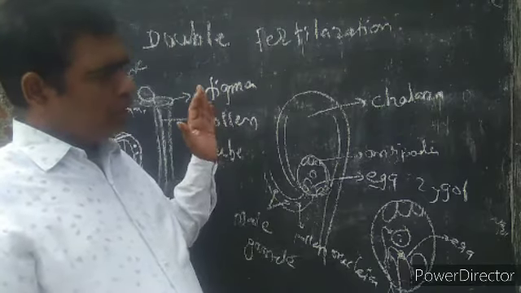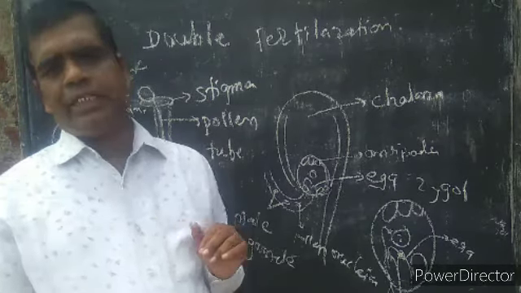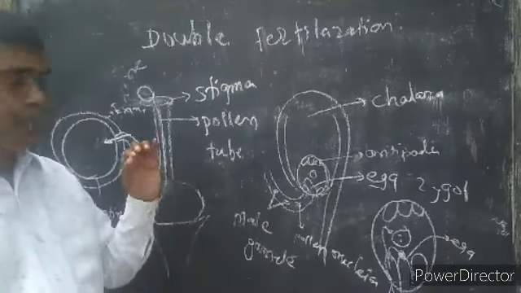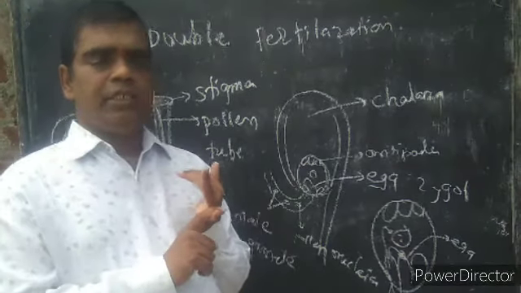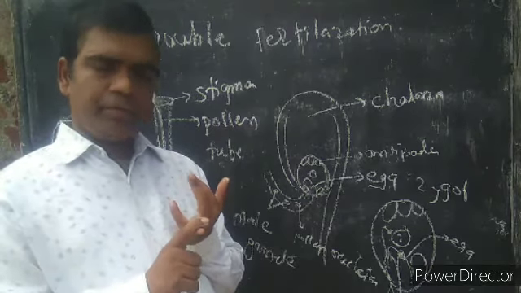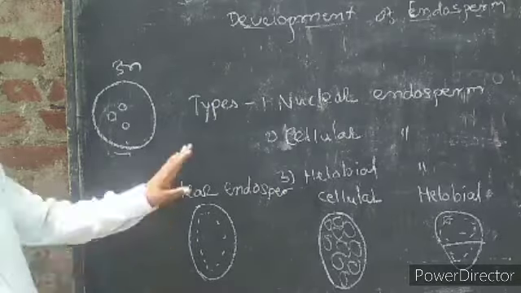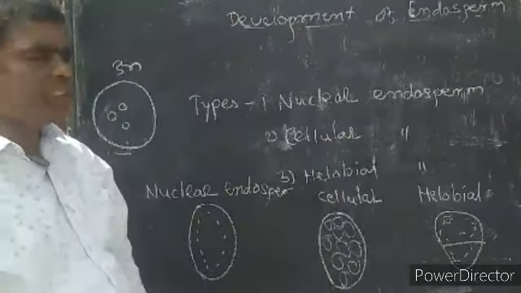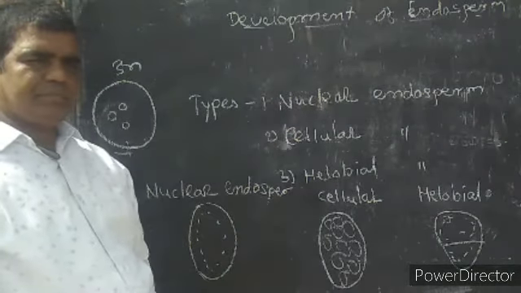After the fertilization, the post-fertilization phases start. The post-fertilization stages are development of embryo, development of endosperm, and formation of seed and seed coat. Development of endosperm is a post-fertilization phase. It takes place after the fertilization.